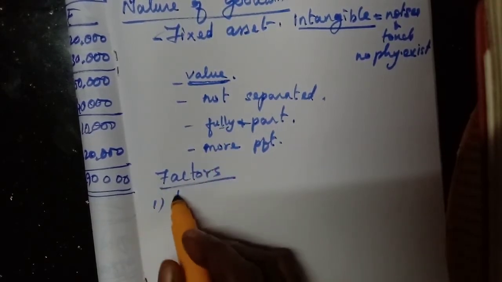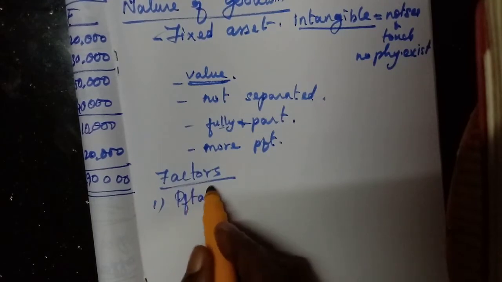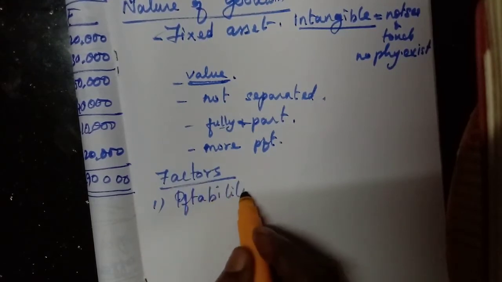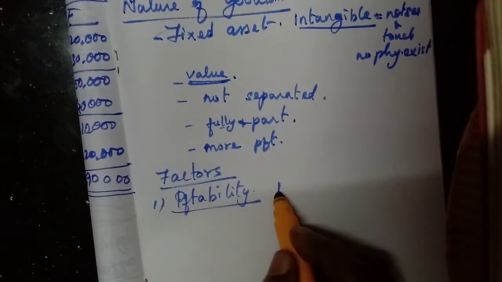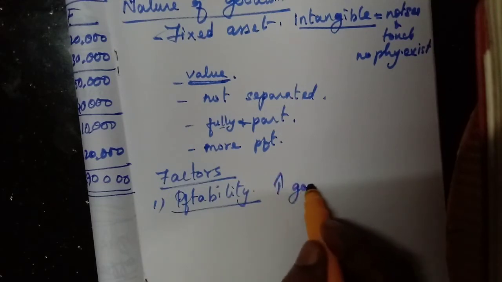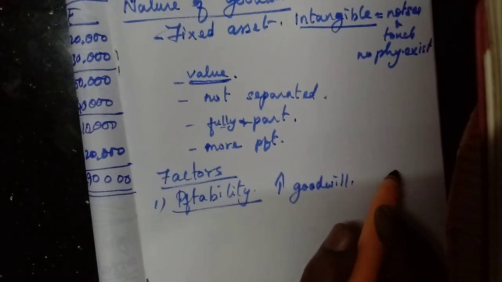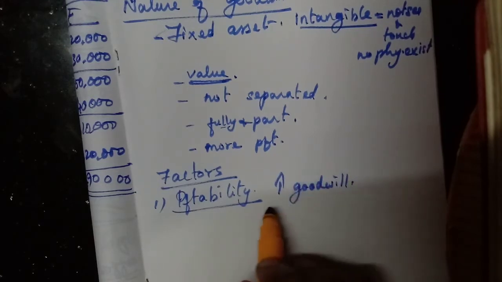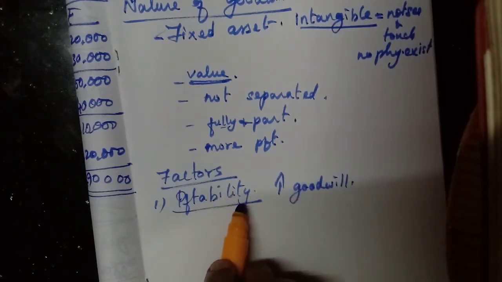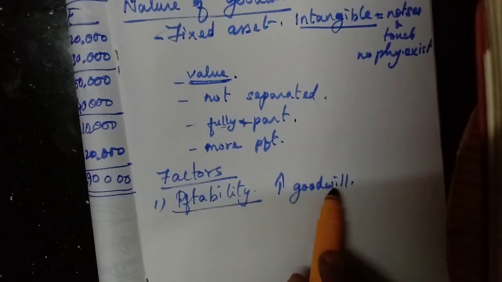First, the profitability. If a business concern is earning more profit, then the value of goodwill also will be more.